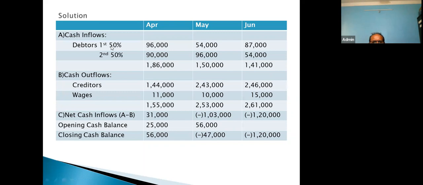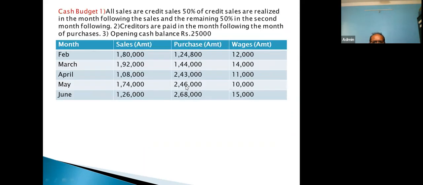Now, once we have calculated the cash inflow for the month of June, let us calculate the cash outflow of June. We know the creditors of May will be paid in the month of June. So what is the purchase of May? It is 2,46,000, correct?